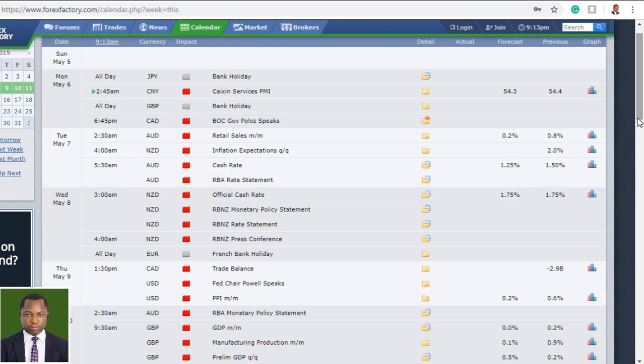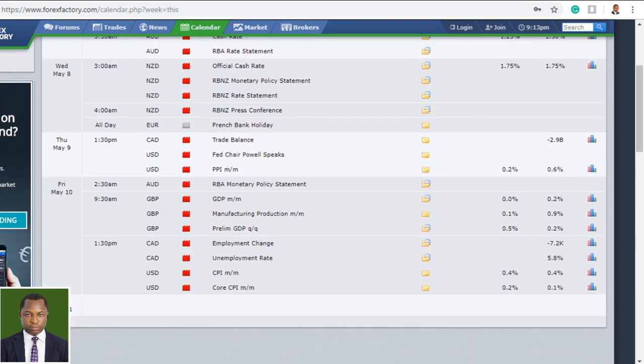If you go down again, we have a bank holiday coming from the euro axis. That should also affect the euro crosses. French banks will be closed. I think that's all, but most importantly is the employment data.